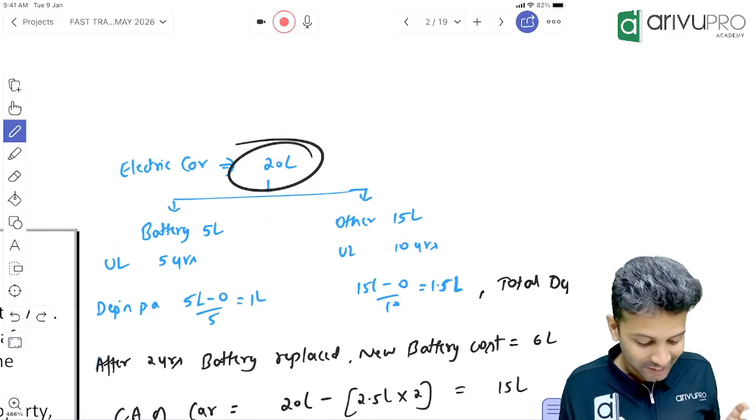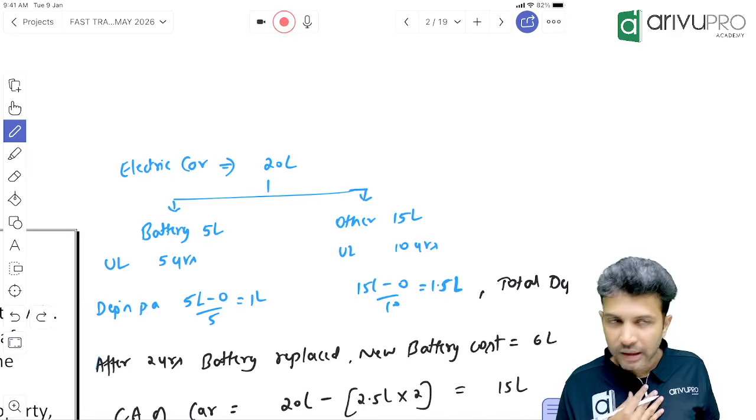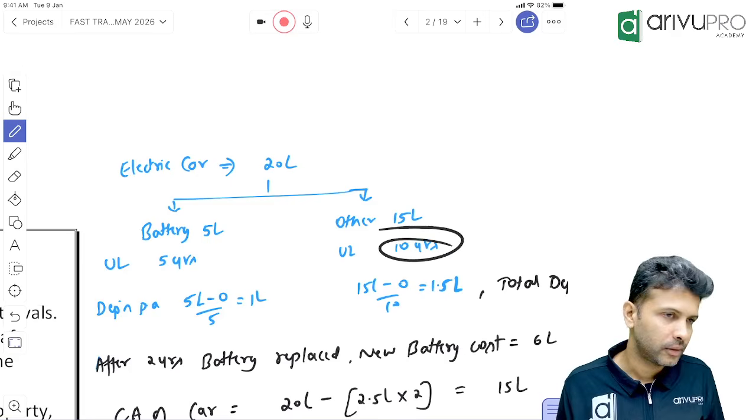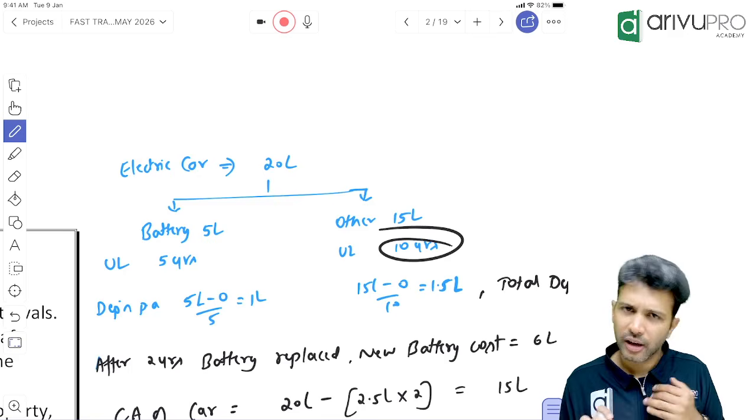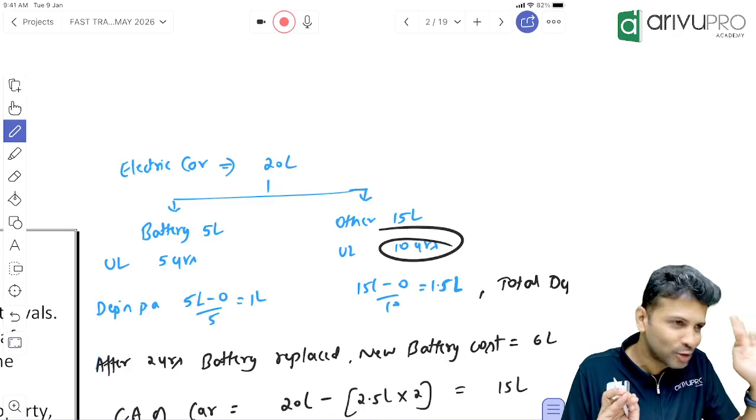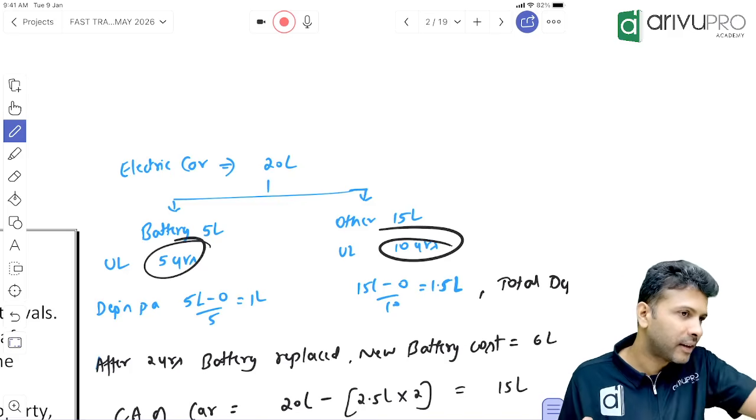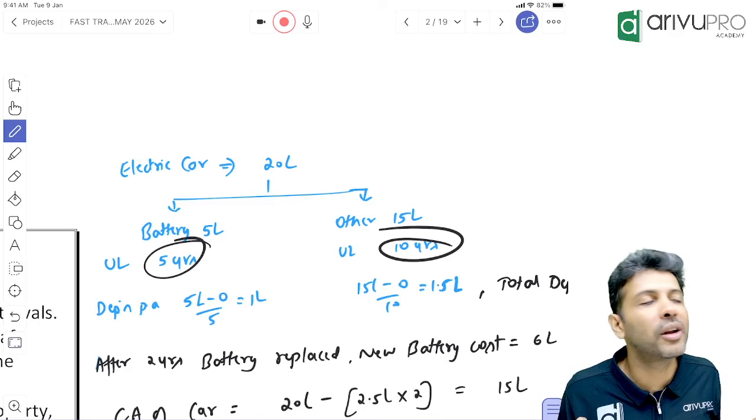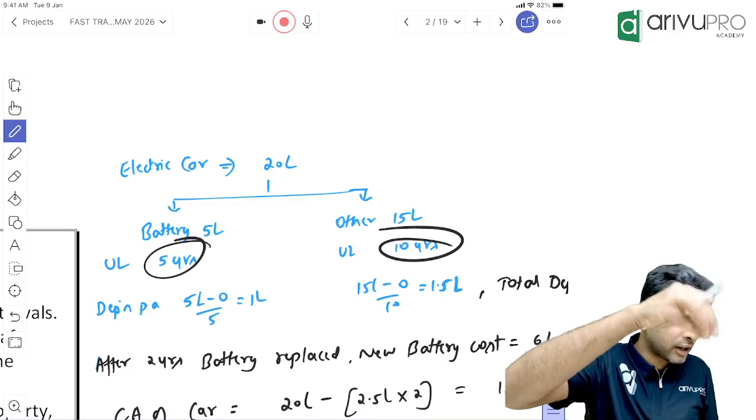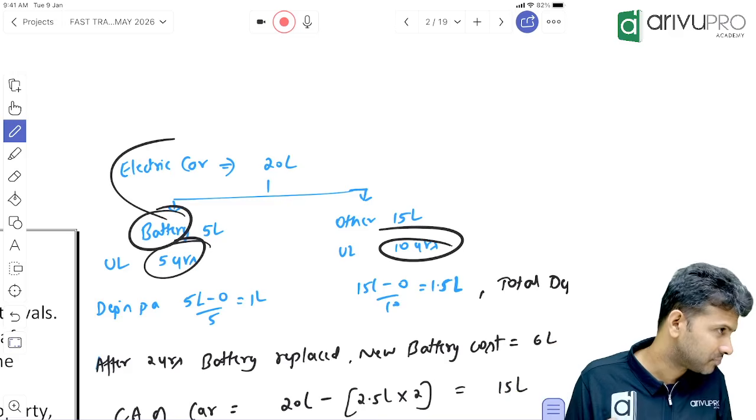How much did I paid for the electric car? 20 lakh. Now, the car vendor told me this car will last for how many years? 10 years. The vendor told me the car will last 10 years, comfortably, even in Bangalore traffic conditions. But the battery you have to replace after 5 years. The battery will not last for 10 years, only for 5 years. So an electric car has a battery also, and the battery is one of the parts of the electric car.